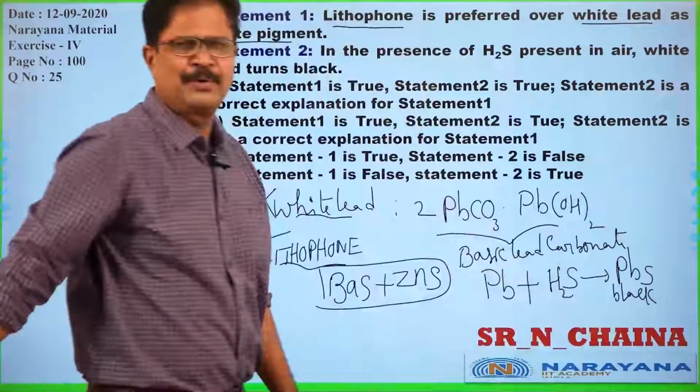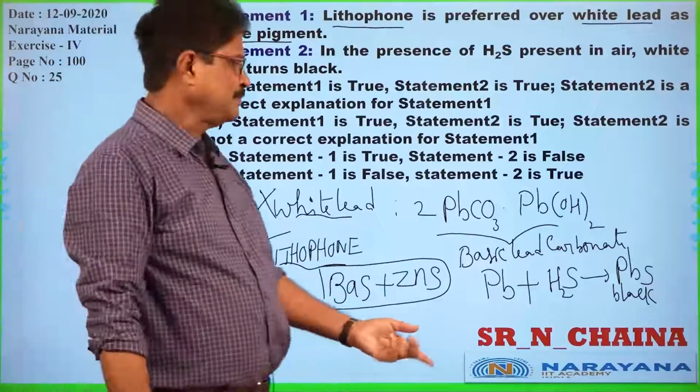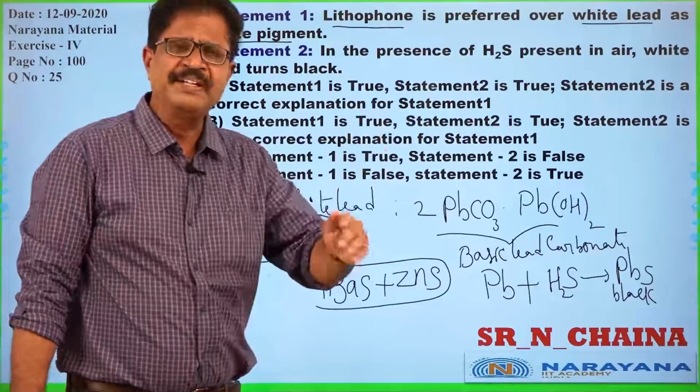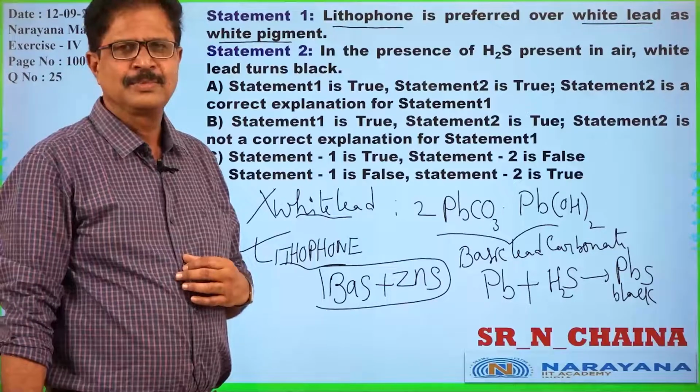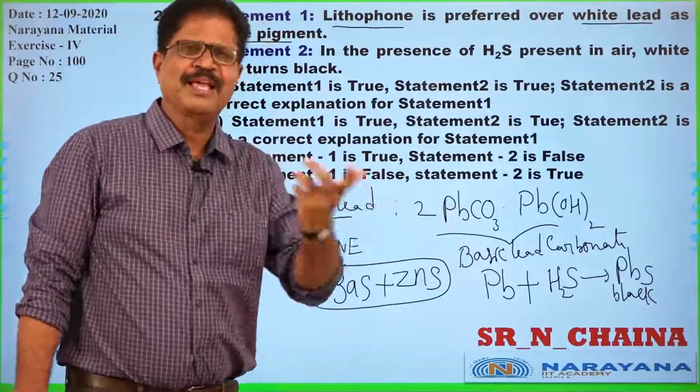I told you PbS is a black colored compound. So PbS is formed immediately, and the white painting changes to black.